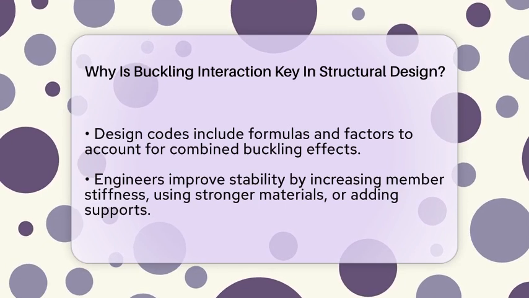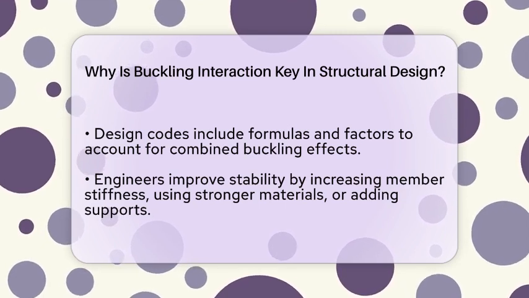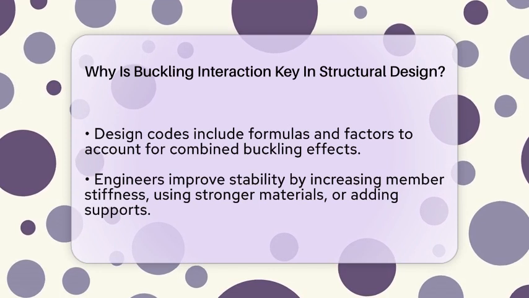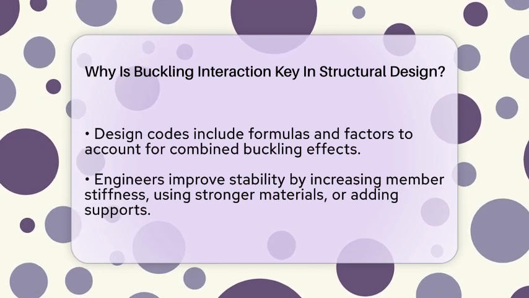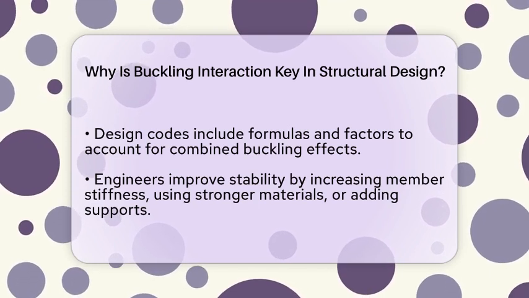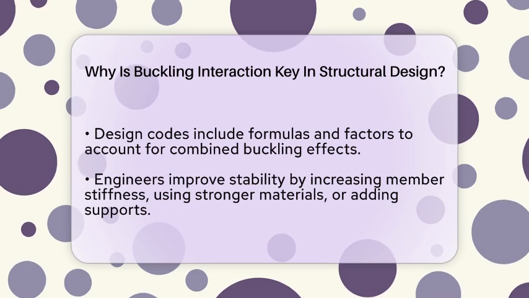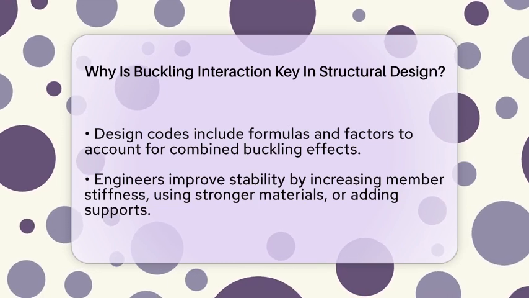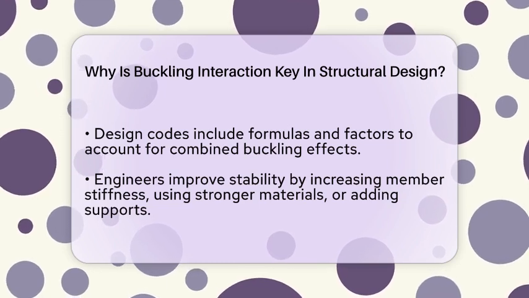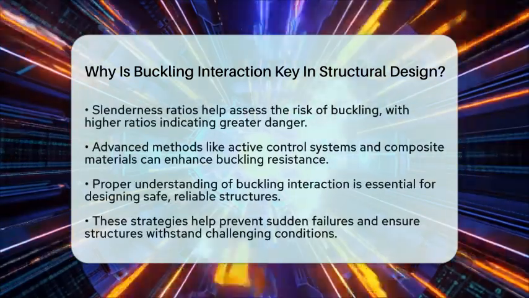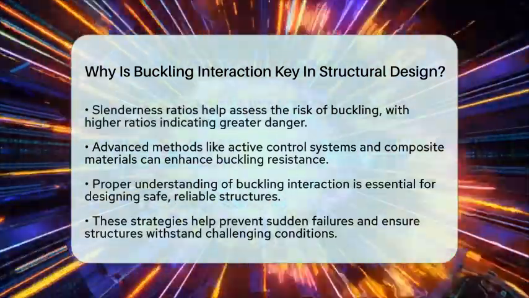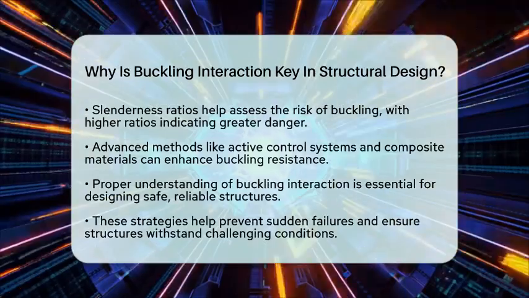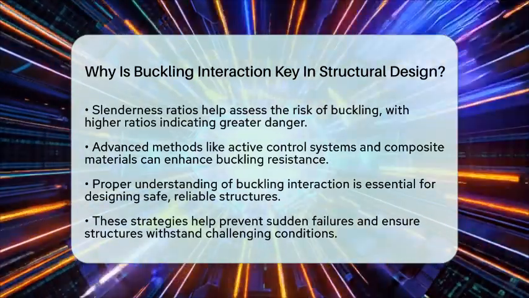They also add supports or braces to reduce the effective length of a member, raising its buckling load. Careful attention is paid to slenderness ratios, which compare length to cross-sectional dimensions. Higher ratios mean more risk of buckling. Using specific formulas and interaction curves helps predict when buckling might occur, considering multiple modes at once.